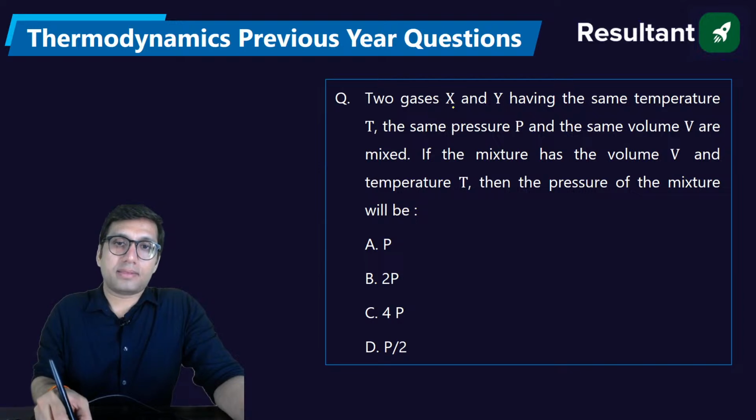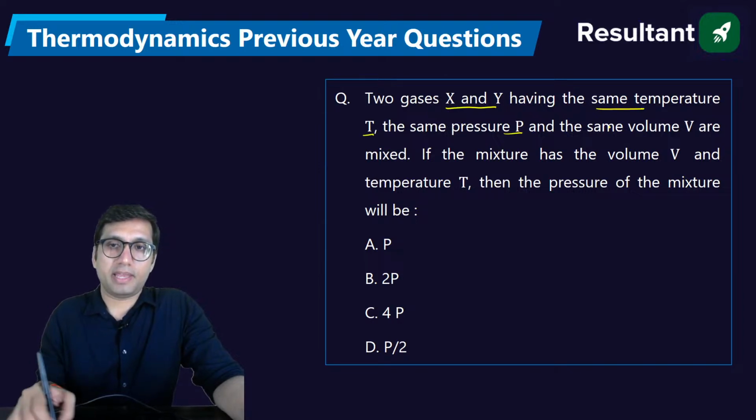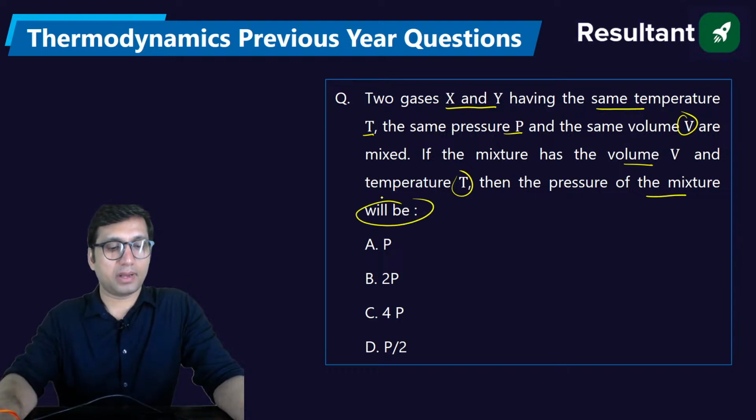Next question. Two gases X and Y having same temperature T, the pressure P and the same volume V are mixed. If the mixture has a volume V and temperature T, then the pressure of the mixture will be. How will you solve this question?